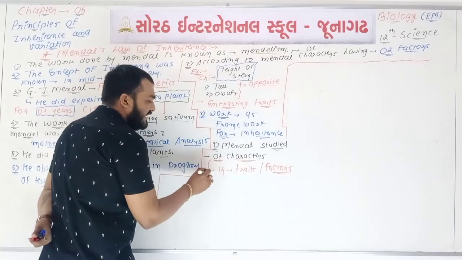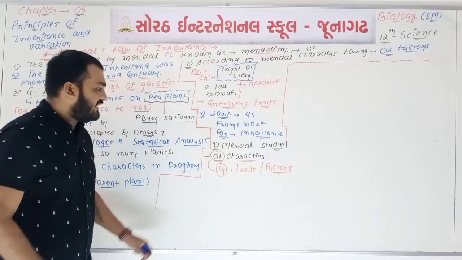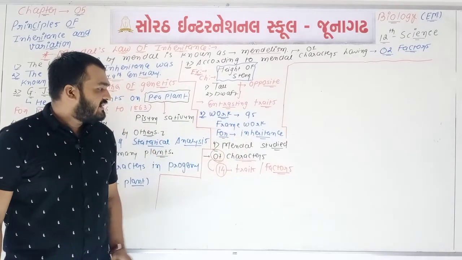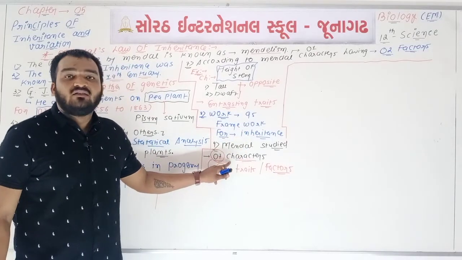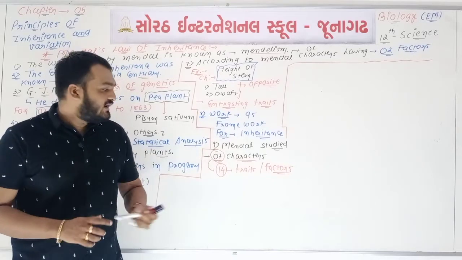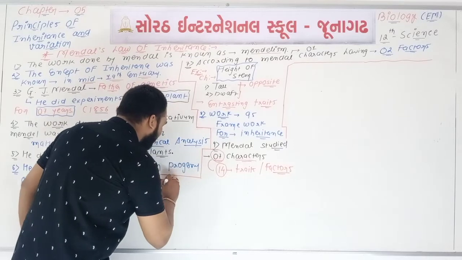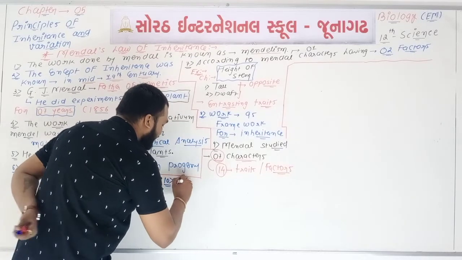So this is a one-liner question or an MCQ. Point number 9, again, Mendel did different experiments on 7 characters, and these 7 characters have a total of 14 traits.